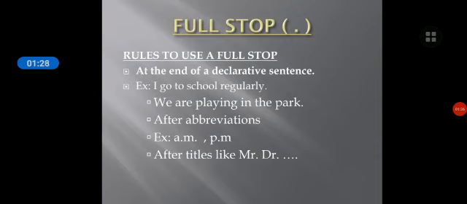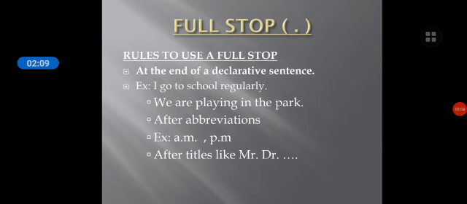So full stop, when will you use the full stop? We'll see the rules where to use a full stop. At the end of a sentence, declarative sentence means any sentence we have to end with a full stop. For example, I go to school regularly. So it is a sentence, and after finishing, when the sentence is complete, we have to put a full stop. We are playing in the park. So the sentence is over. The children are saying that they are playing in the park. So the meaning is over. So we are putting a full stop.